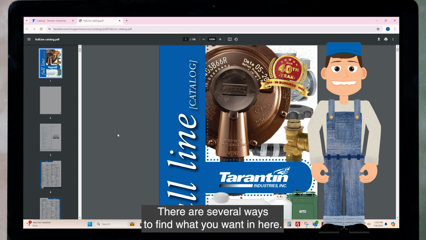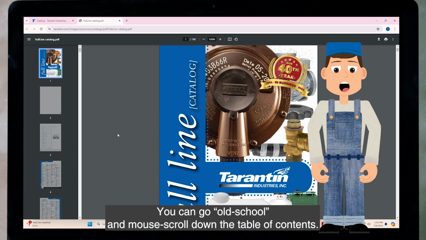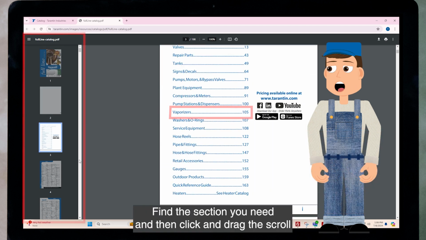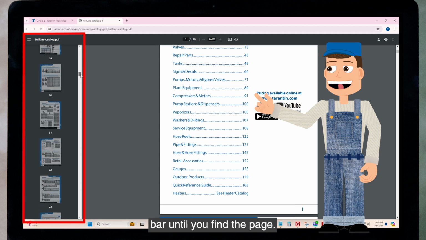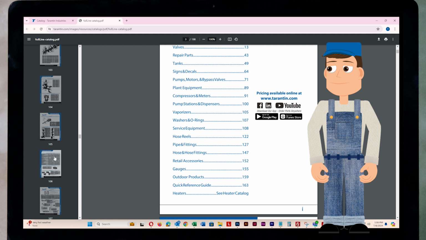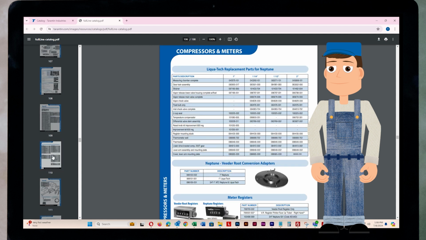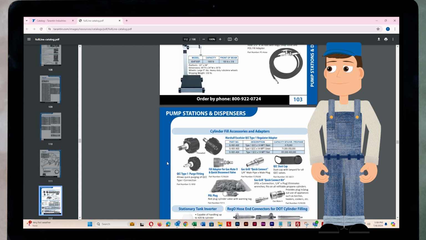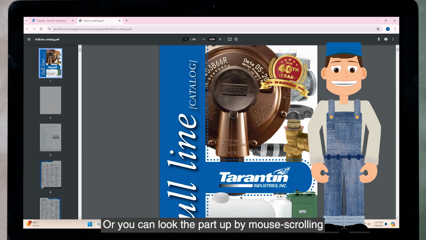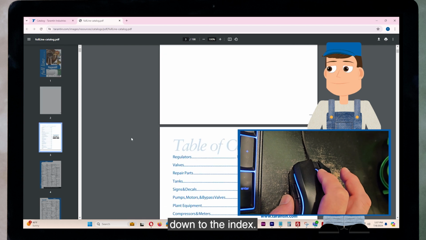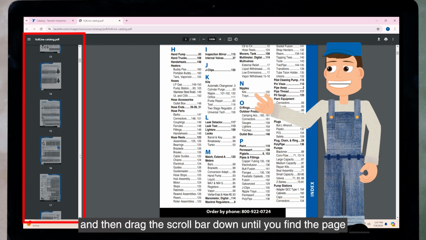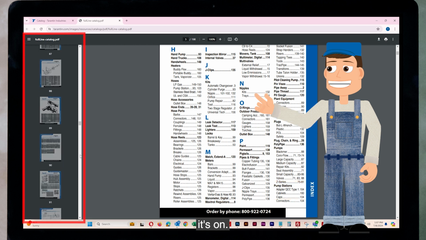There are several ways to find what you want in here. You can go old school and mouse scroll down the table of contents. Find the section you need, and then click and drag the scroll bar until you find the page. That took some time. Or you can look the part up by mouse scrolling down to the index. Find the part you want, and then drag the scroll bar down until you find the page it's on.